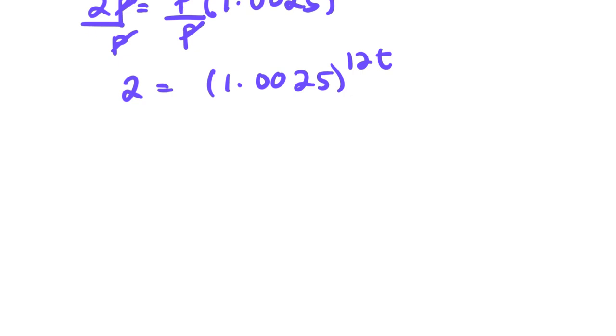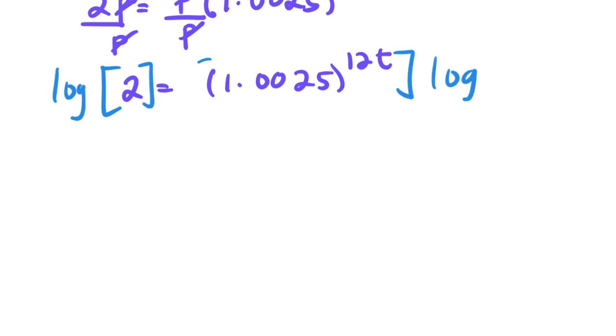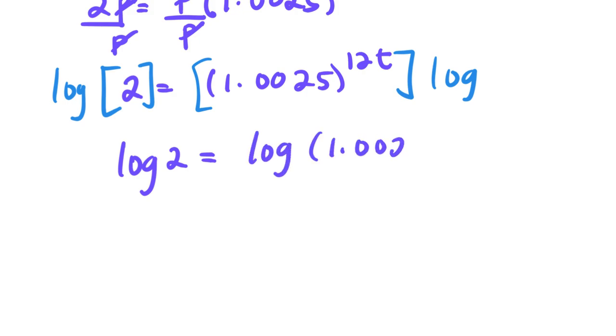So we're going to use logarithms again here. Therefore, what we have on the left-hand side is the logarithm of 2, and the right-hand side is the logarithm of 1.0025 raised to 12t.